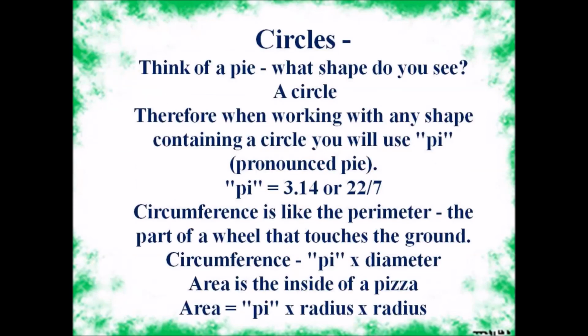Circles. Think of a pie. What shape do you see? A circle. Therefore, when working with any shape containing a circle, you will use pi. Pi is written as π, and that is 3.14 or 22 by 7. Circumference is like the perimeter, the part of a wheel that touches the ground. Circumference is pi times diameter. Area is the inside of a pizza, so area is pi into radius squared.